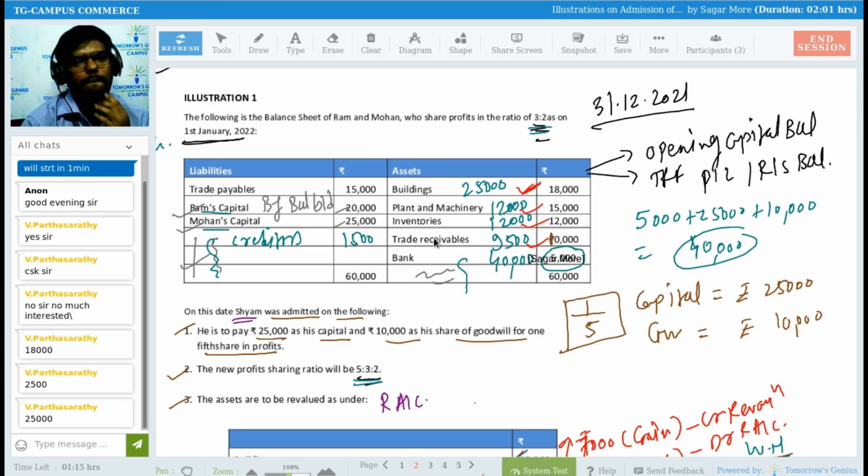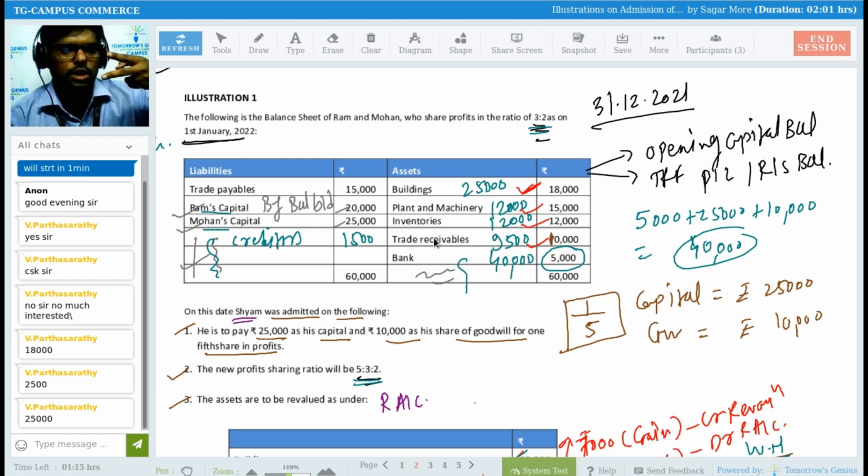Getting now how I calculated bank balance 40,000? Sir, we are taking debit balances also. Simple. Debit means cash comes into the business, no? There's no cash goes out of the business, right? We haven't passed any journal entry where cash account gets credited. If cash account gets credited, I will be subtracting that, right? Cash bank account debit means cash comes into the business, so I need to add. And if cash goes out of the business, that is credit, right? So in my journal entry, there is no credit of cash.